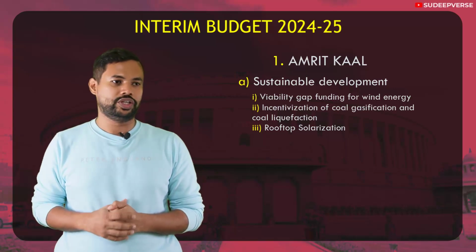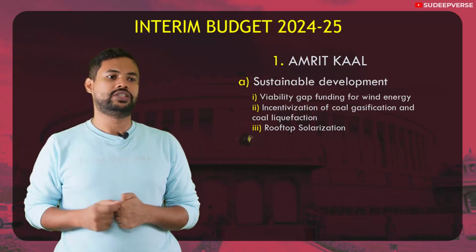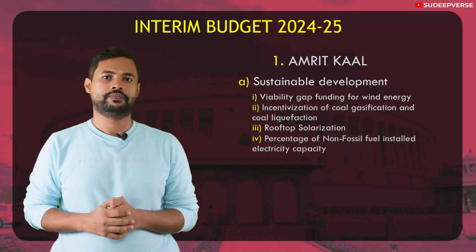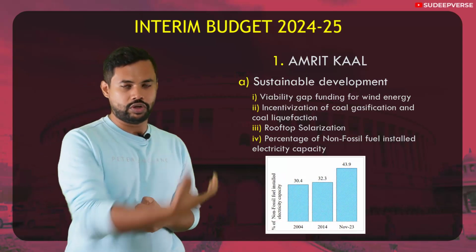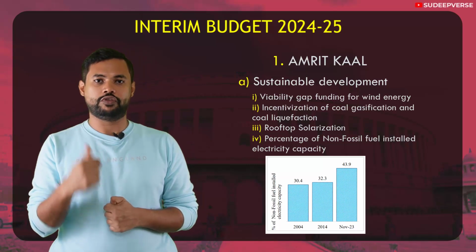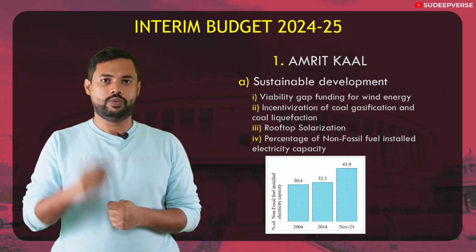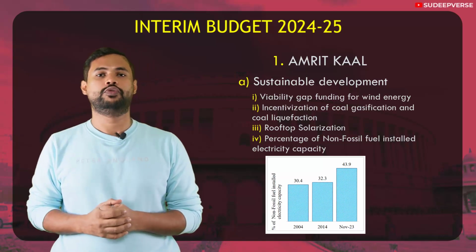Now, along with this, one statistic that is given under sustainable development is the percentage of non-fossil fuel installed electricity capacity. If you compare the year 2004 with 2023, the percentage of non-fossil fuel electricity installed capacity was just 30%, which in 2023 has come to 43%.